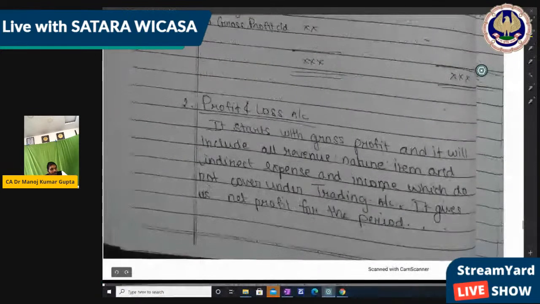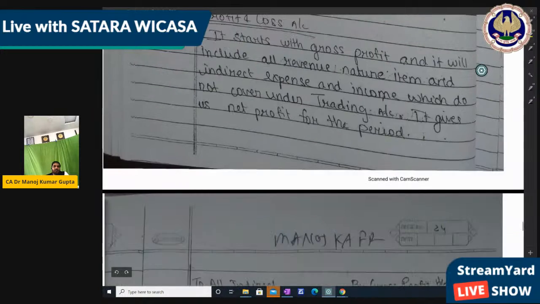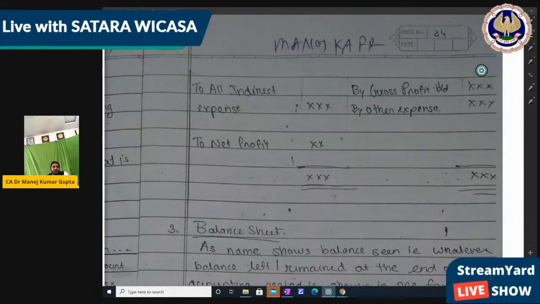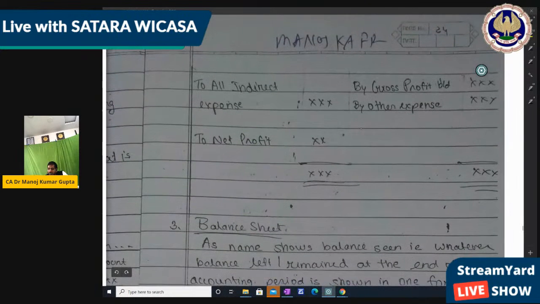Then profit and loss. It starts with gross profit and it will include all revenue and income, expenditure not covered under the trading account. Definitely if we cover it in the trading account, it will not come in the P&L account. It gives us net profit for the period, right? So it is net profit. So we can make the P&L account: gross profit, all indirect expenses, all indirect income, and we write the balancing figure, right? ये all income है, not expenses, right?